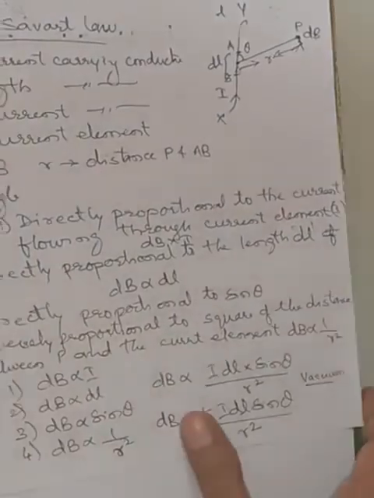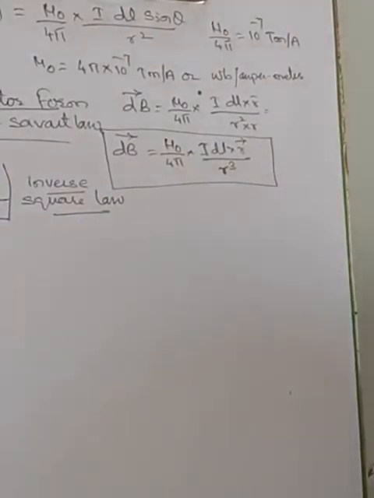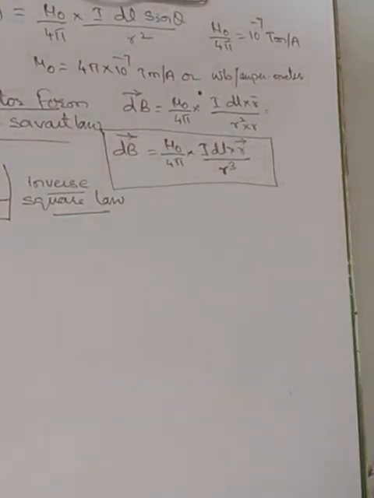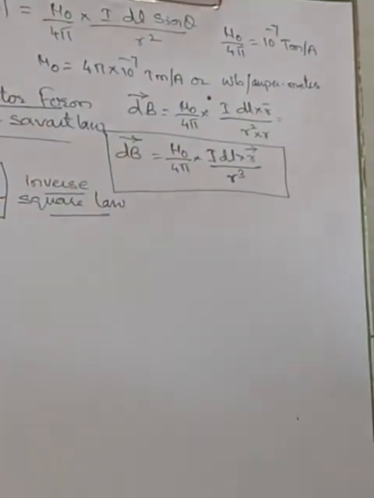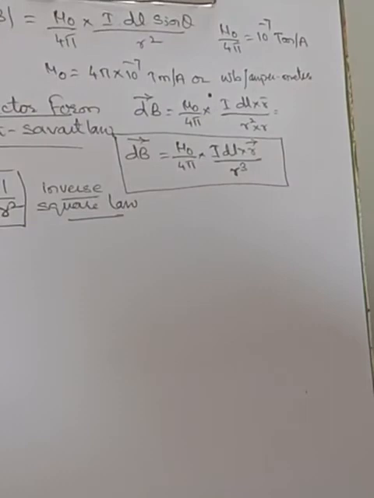K is the proportionality constant, mu naught by 4 pi. We can write mu naught is equal to 4 pi into 10 to the power of minus 7. Experimentally it has been found that mu naught by 4 pi is equal to 10 to the power of minus 7. So this is another concept of the Biot-Savart law.